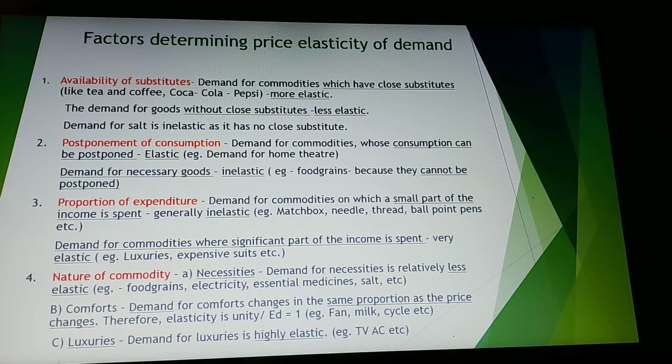The next is postponement of consumption. Postponement of consumption means there are certain commodities which you have to buy now and use all the time, and there are certain commodities which you need not buy right now. You can buy them later also. So the commodities whose consumption can be postponed have an elastic demand. Like a home theater or washing machine, you can postpone its consumption for the future. So its demand will be more elastic.